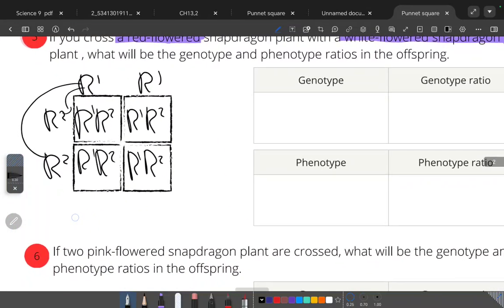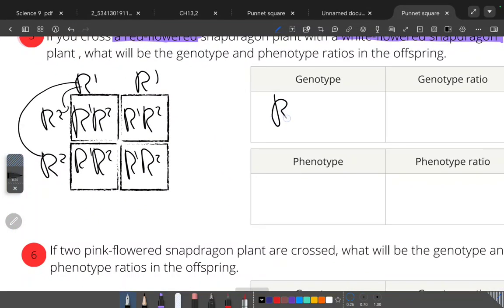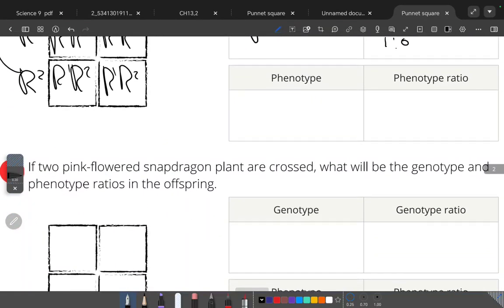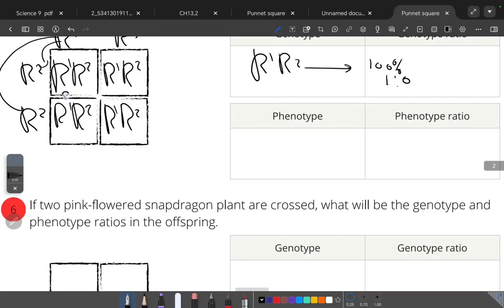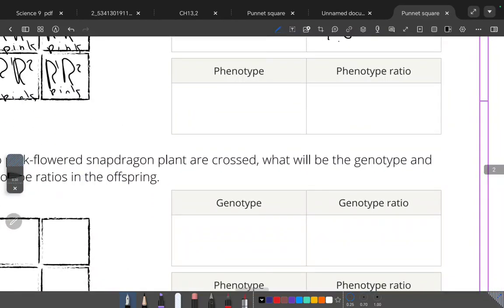So genotype are all R1, R2, 100%, it's 1 to 0. But phenotype, that's pink, this one is pink, this one is pink. So the phenotype are all pink, 100%.